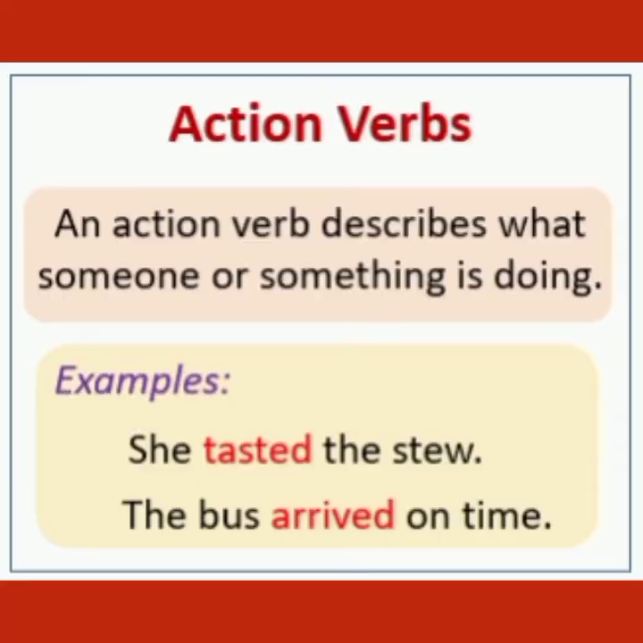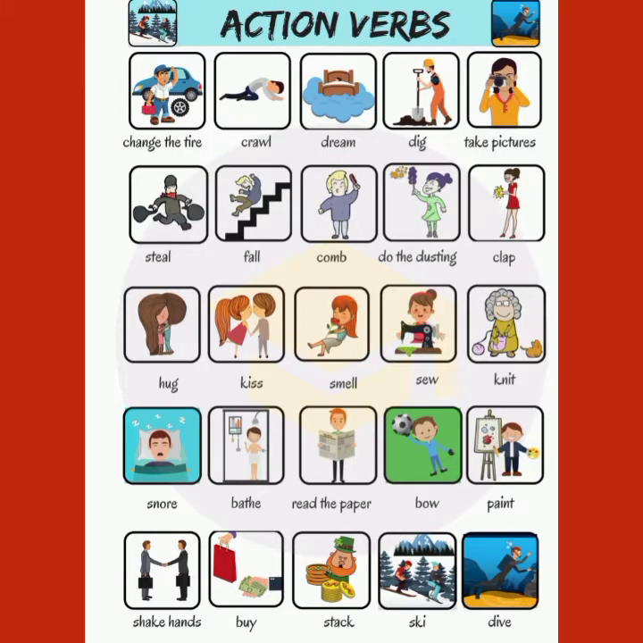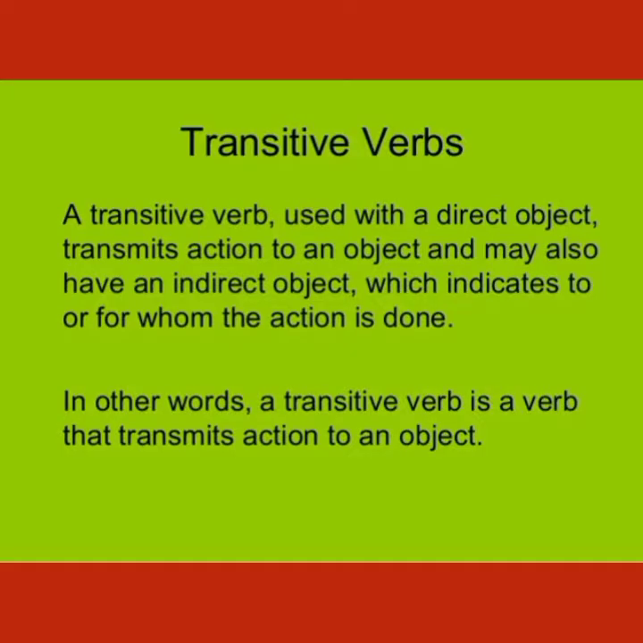First is action verbs. An action verb describes what something or someone is doing. Examples are: she tasted the stew, the bus arrived on time. Here, tasted and arrived are action verbs. Now, this picture is showing some action verbs. Next type is transitive verbs.